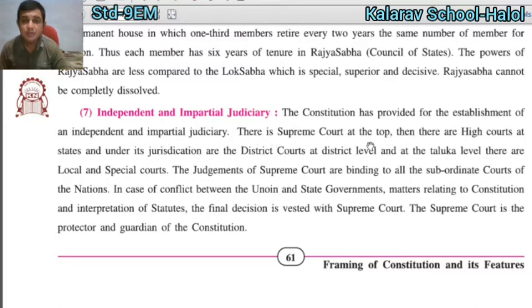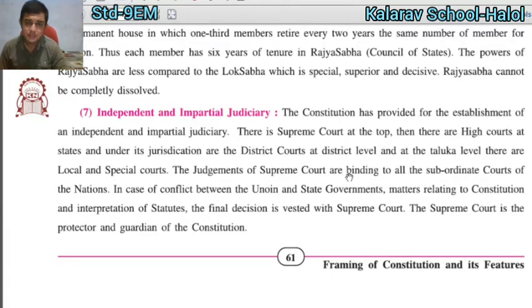There is a Supreme Court at the top. We know the Supreme Court in India is in New Delhi. Thereafter there is a High Court for every state. Under the High Court there are district courts, district level courts we can say, and under the district courts there are taluka courts, which work as local special courts.